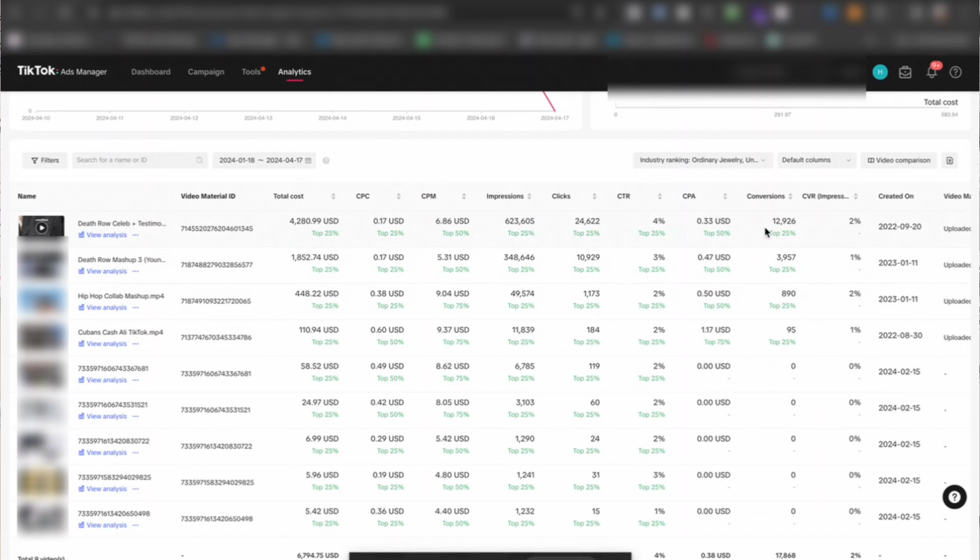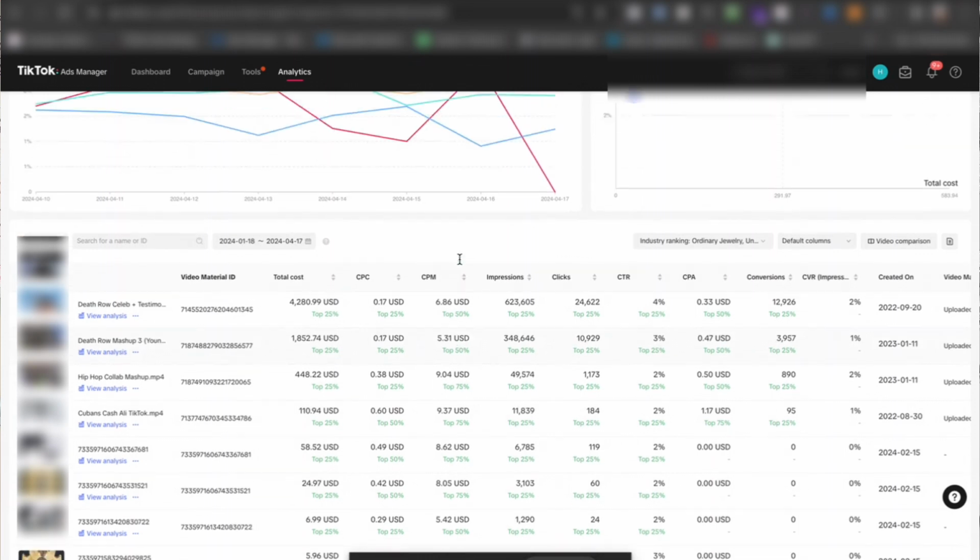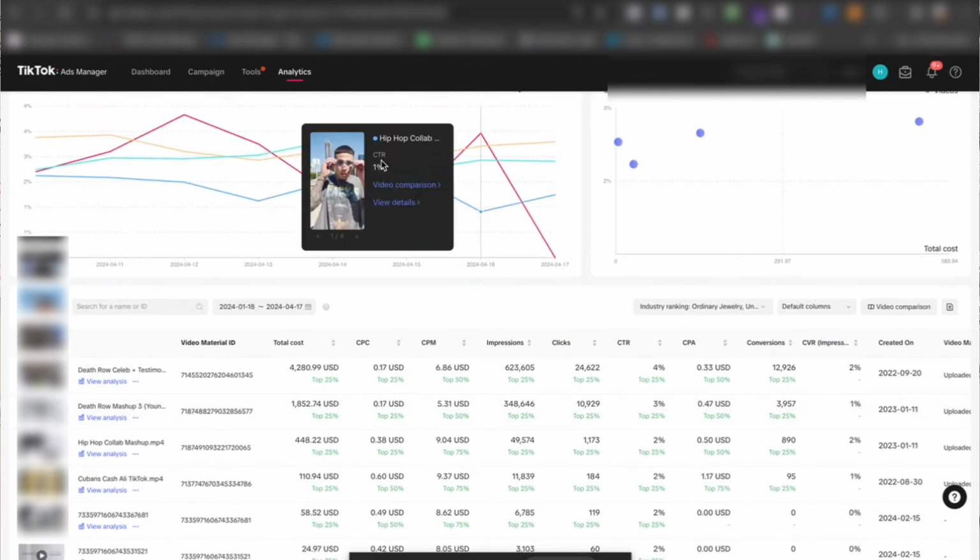Now, the conversion is predicated upon the event that you're optimizing for. So if you optimize for complete purchases or add to cart or view content, right? That's what the conversion stands for. And so again, you can see the different performance of these different creatives. Based upon the best performing one, you can take that and recreate something similar. So I think it's very important to note that.